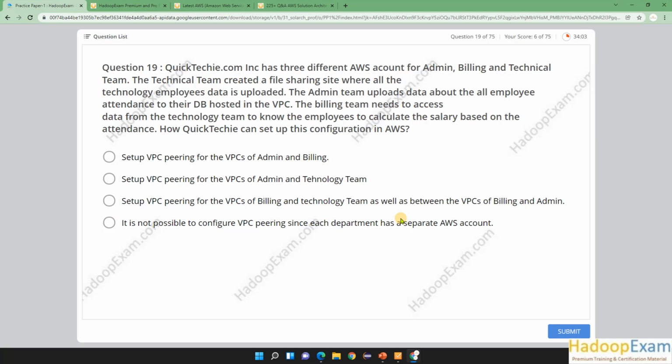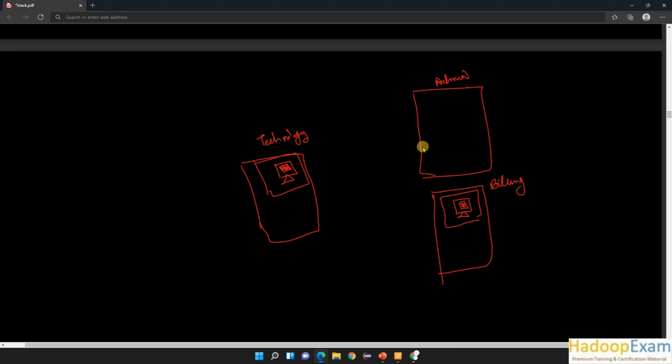The billing team needs to access data from the technology team to know the employees and to calculate the salary based on their attendance. So this is employee information, this is attendance information, and this is the team which needs the data from this and this to calculate the final salary data.